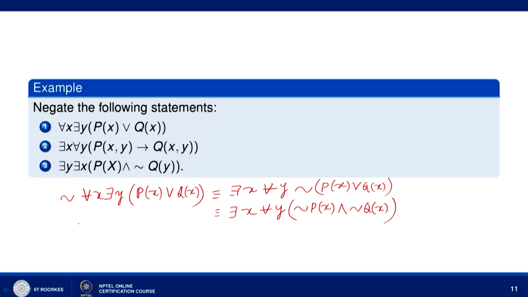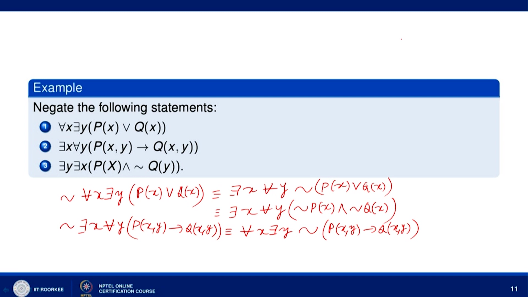Now, let us find negation of there exists x for every y, p x y implies q x y. So, there exists becomes universal quantifier, for every becomes existential quantifier, and then negation of p x y implies q x y.